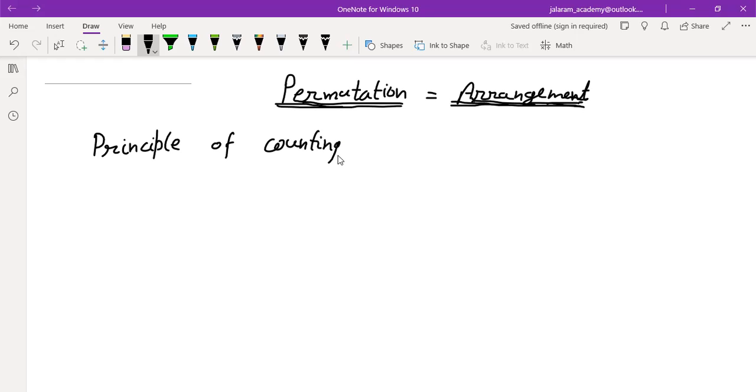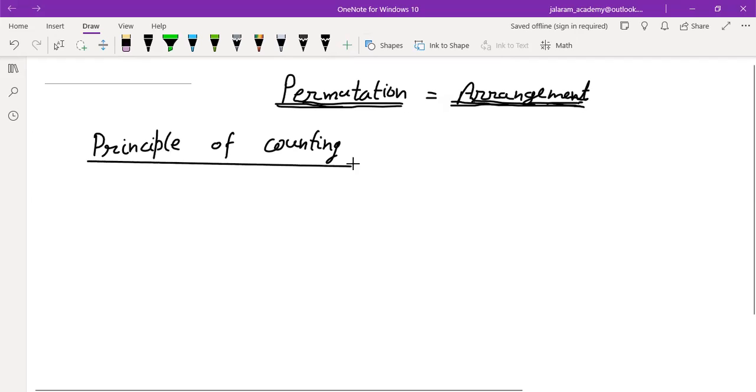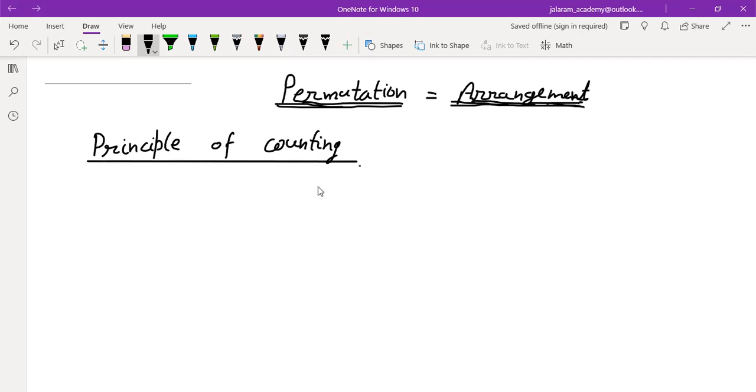Counting means adding, or subtracting, which is also a type of adding. Adding a negative number is called subtracting. And the second thing is multiplication. So there are two principles of counting. Write in your notebook: there are two principles of counting. They are also called the fundamental principle of counting.